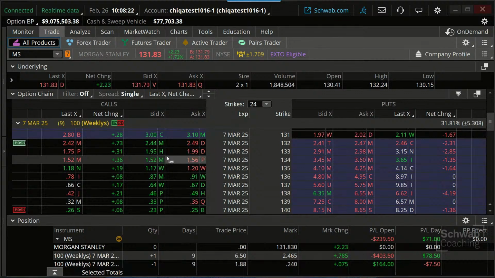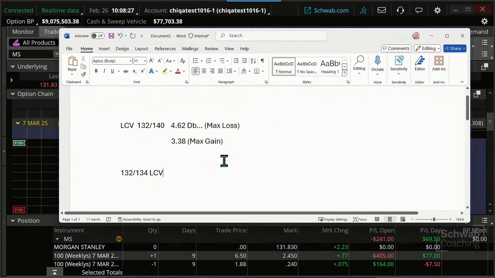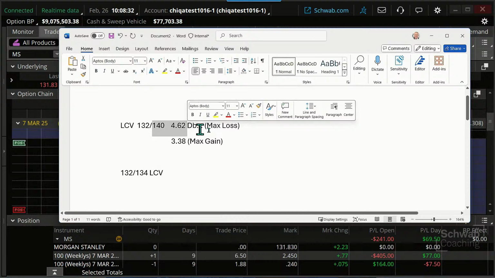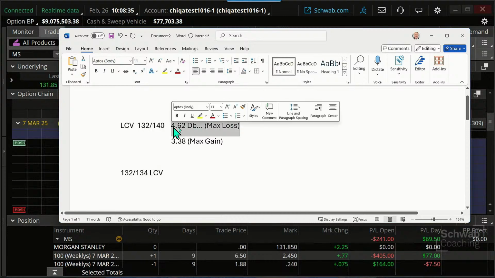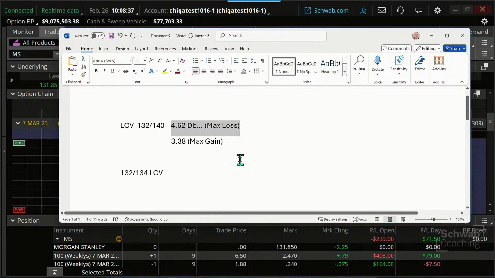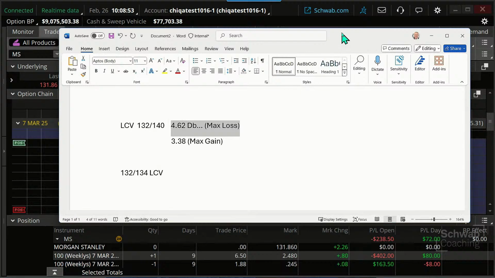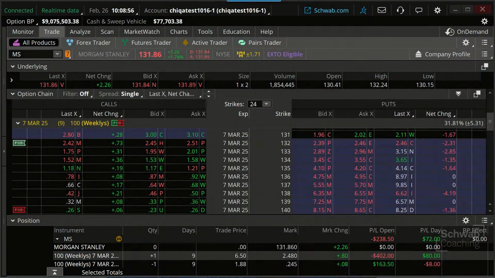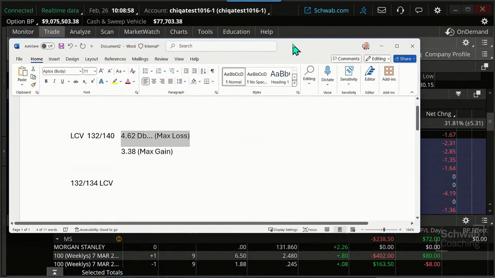Remember, we had a debit to start this trade. So let's look at that. Our initial debit was 462, and that's our max loss. We're not going to be shifting our max theoretical loss here by bringing in that 125, but that's going to reduce that 462. If I take 462, subtract 125 from that, that kind of is limiting our loss to $337. Now, there's consequences though. So what are the consequences if we do this?